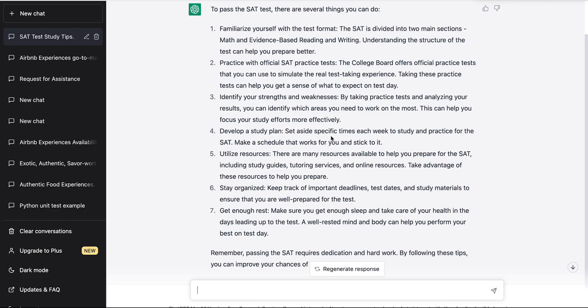And then number 6 says stay organized, keep track of important deadlines, test dates, and study materials to ensure that you are well prepared for the test. Okay, that is good. And then 7 says get enough rest, make sure you get enough sleep, and take care of your health in the days leading up to the test. A well rested mind and body can help you perform your best on test day. Yes, I couldn't agree more. You can't cram all your exams or your practice in the previous night and hope to wake up well rested and in the right state of mind to take the exam.